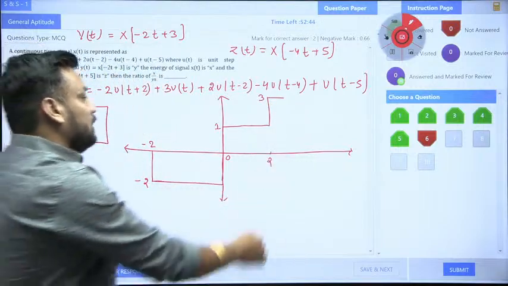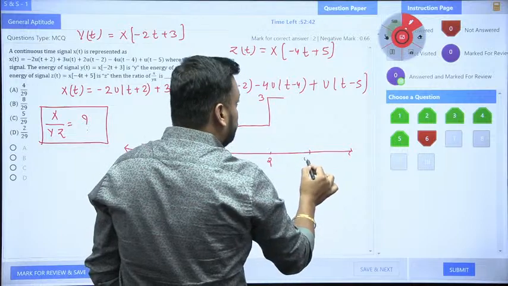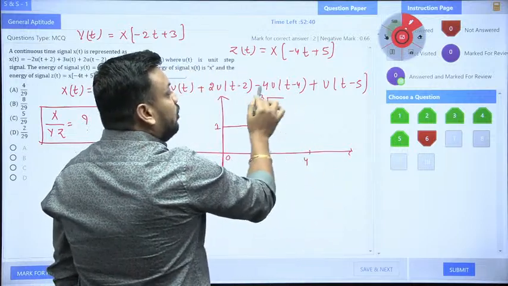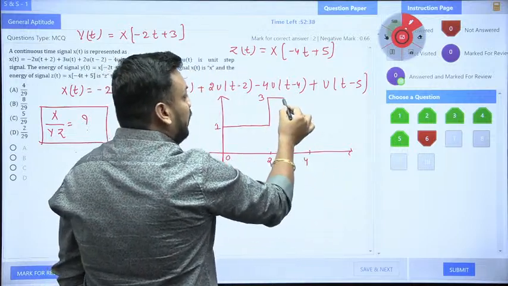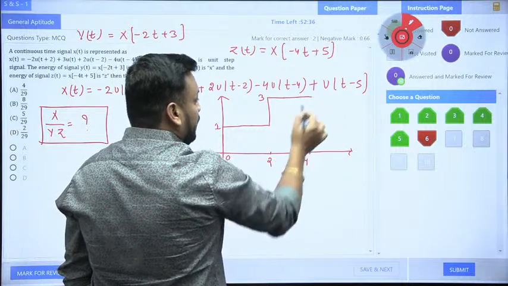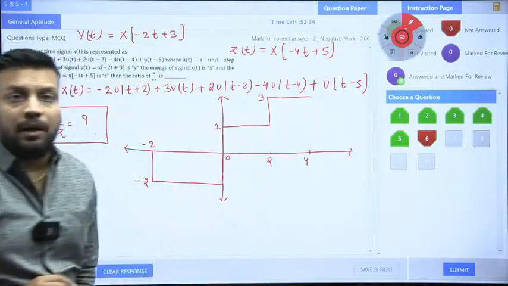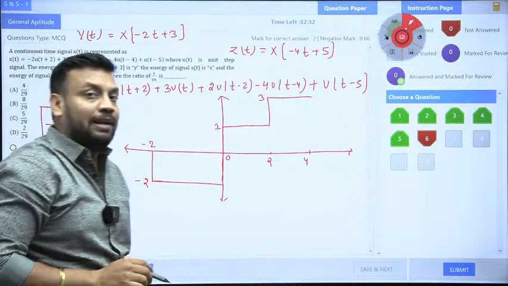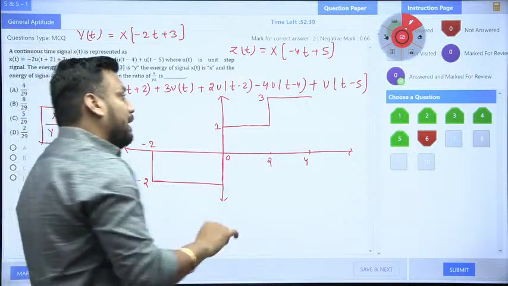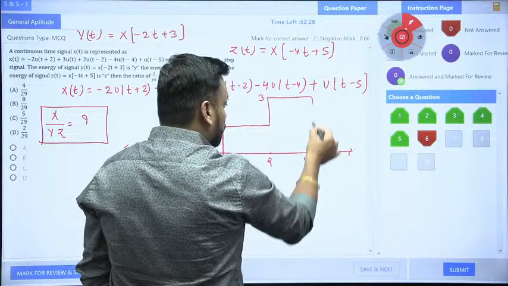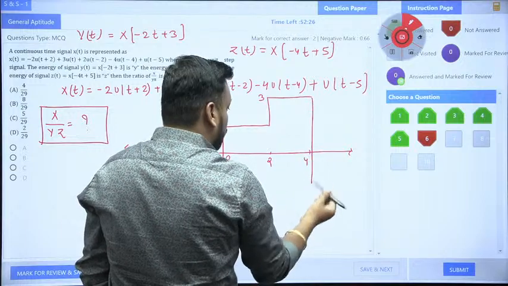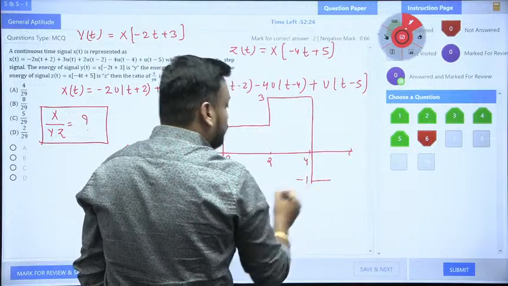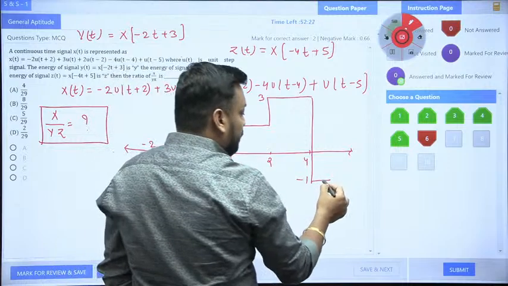Now, as soon as the next location 4 will come, there will be a contribution of minus 4 step, minus 4 magnitude. As of now, I am traveling at plus 3 magnitude. If I add minus 4 to plus 3, for sure I will get minus 1. So this is minus 1, and at minus 1 I am traveling here.